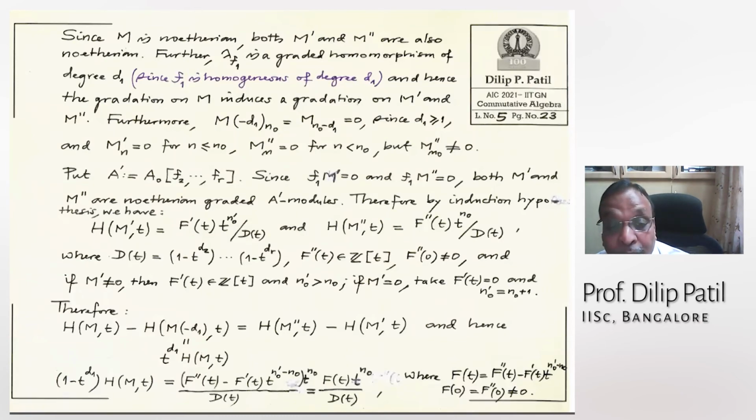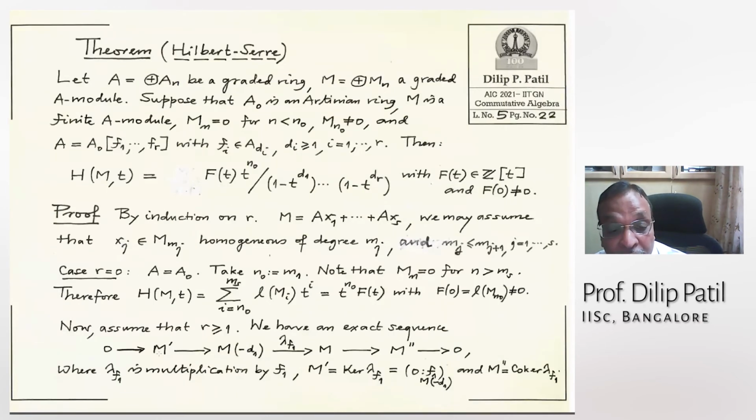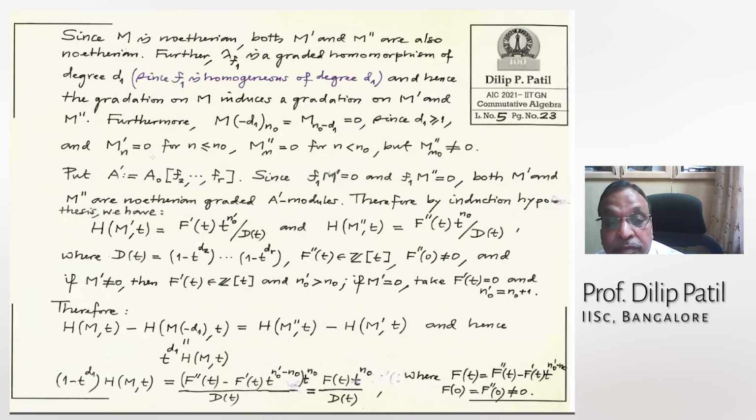So I want to apply the induction for this kernel and co-kernel. That is why I am checking all this. Now put A naught prime to be the subalgebra of A naught generated by f2 to fr. Now r has dropped to r minus 1.